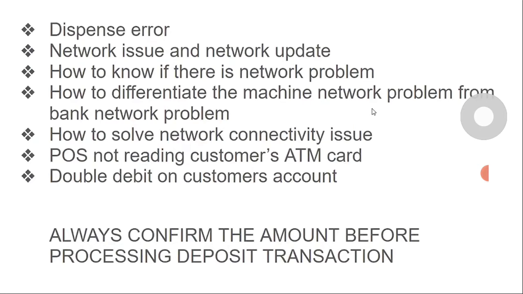Now, how to solve network connectivity issue? All this has to do with the SIM card. Once the SIM card has data, the network connectivity issue will be solved. Make sure you buy data for the SIM card you want to use. And now, when the POS is not reading the customer's ATM card, when you press the information, the terminal will ask you to insert the ATM card. You are inserting the card, but it does not read it.